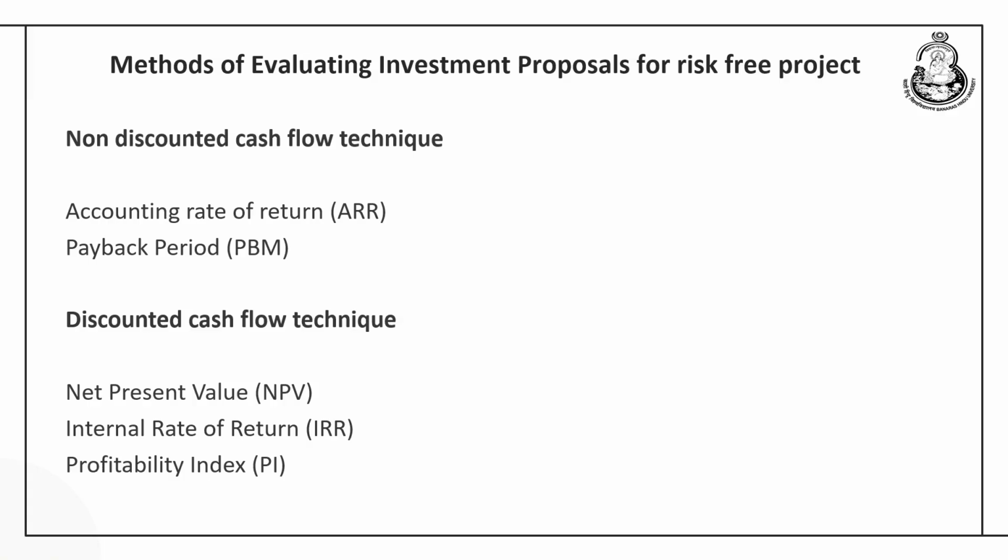First year 5,000, next year 5,000. So, within 2 years the company is going to recover the initial investment. That is how the payback period method is very helpful in deciding the quality of the project. Any project having a lower payback period would be preferred over projects having a higher payback period.